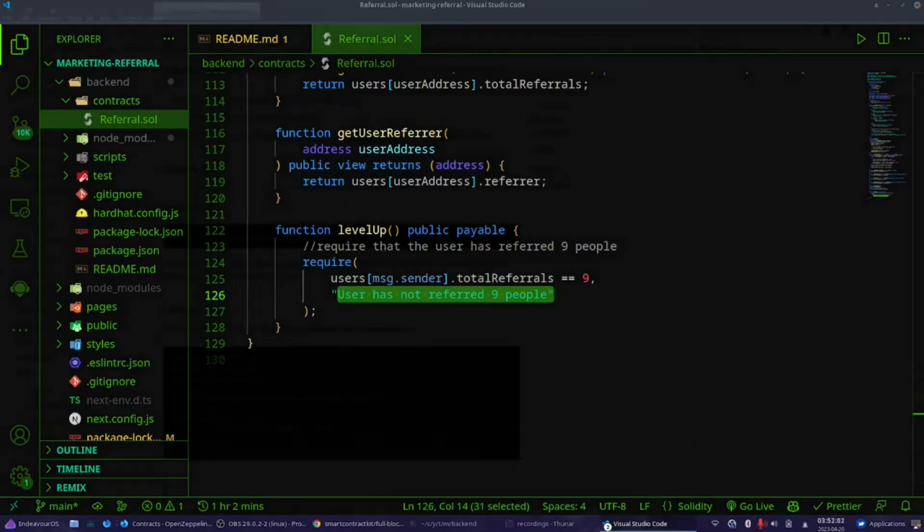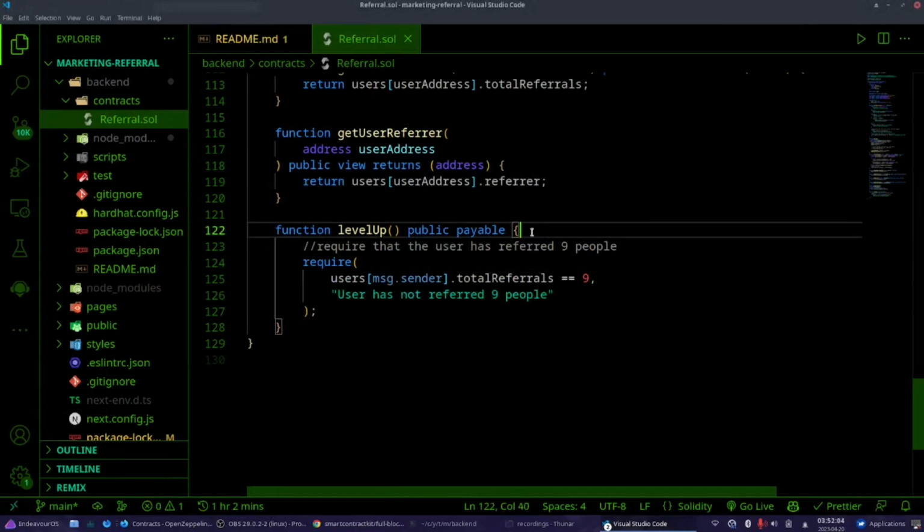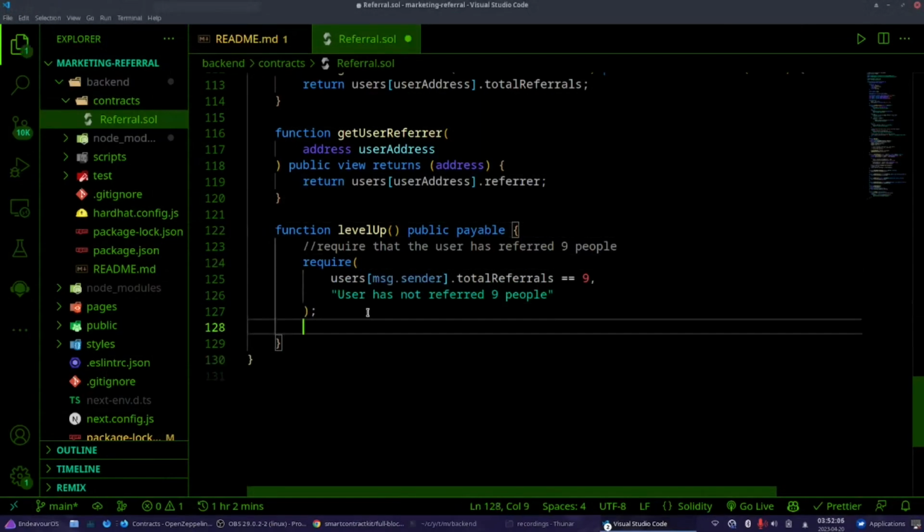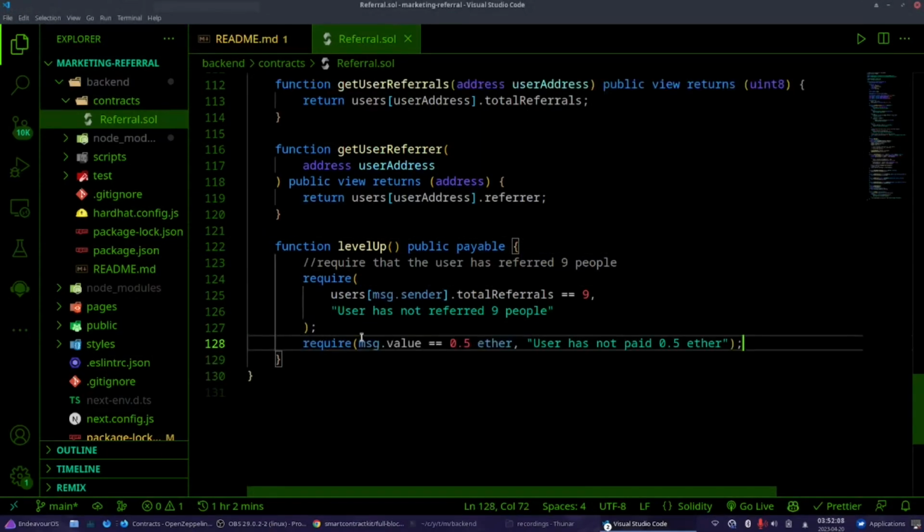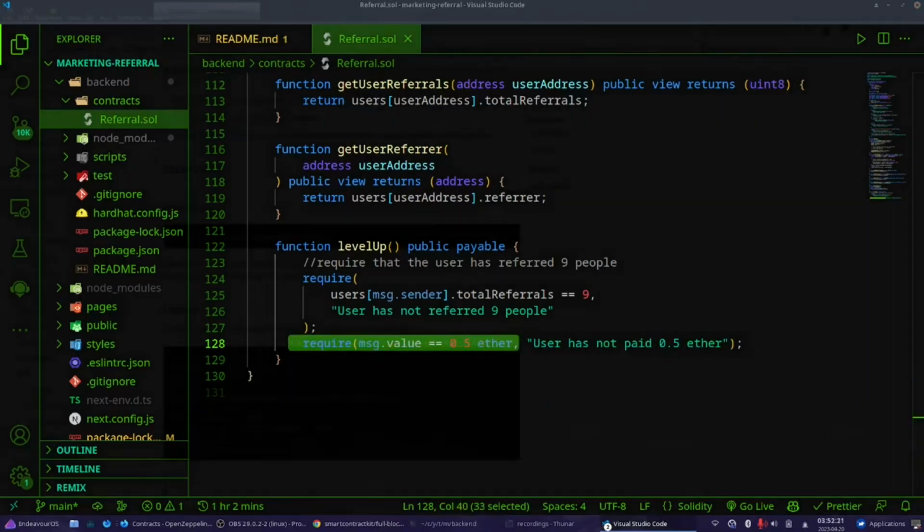Then you have to pay money to this function. So we have another require statement, require message.value, which is the value being sent, to be 0.5 Ether. The error message if this condition is not met is: user has not paid 0.5 Ether.